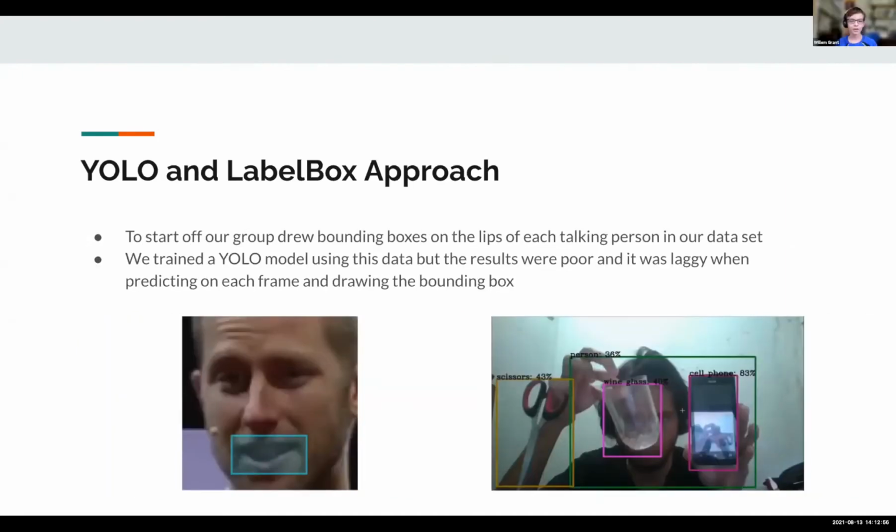To start off, our group drew bounding boxes, which are the boxes around the mouth, on the lips of each talking person in our data set. We trained a YOLO model using this, YOLO V3, but the results are poor and it was lacking on predicting on each frame and drawing the bounding box.